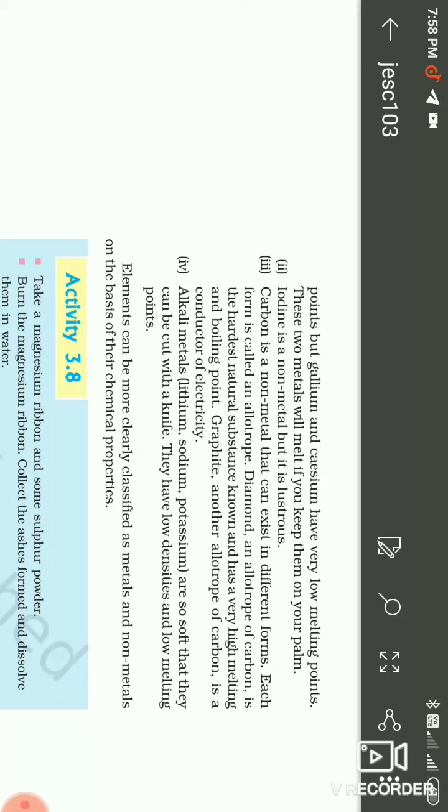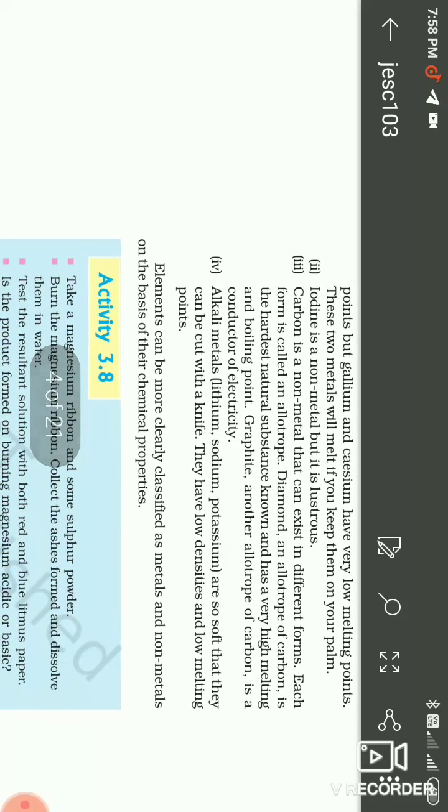You must know these conclusions, because in the annual exam these questions are in MCQ and we get 1 mark from these questions. Gallium and cadmium melt when we put them on our palm.